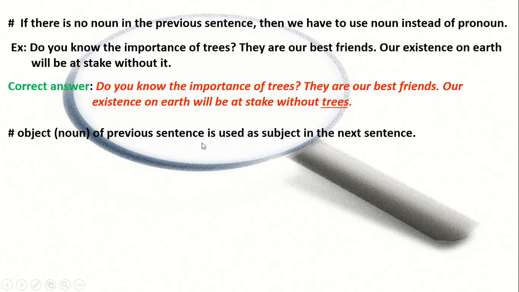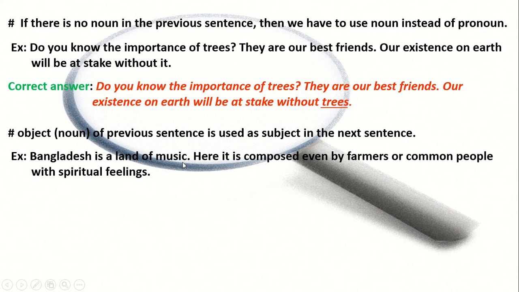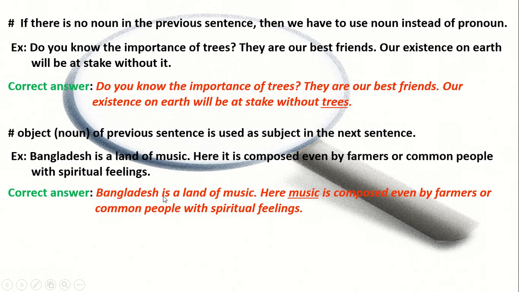The object of the previous sentence will be used as the subject of the next sentence. Look at the example. Bangladesh is a land of music. In this sentence, the word music is the object. Second sentence: it is composed even by farmers or common people with spiritual feelings. Here the pronoun it refers to music, so it will be replaced by the word music. Bangladesh is a land of music. Here music is composed even by farmers or common people with spiritual feelings.